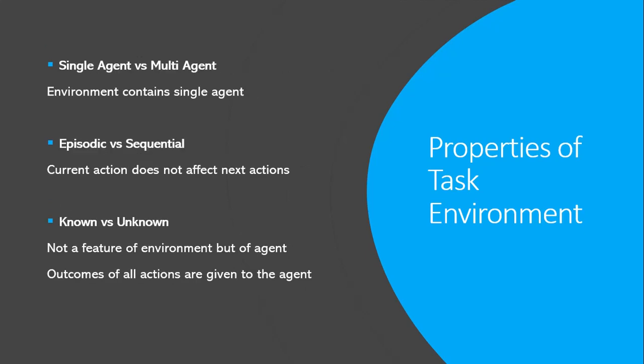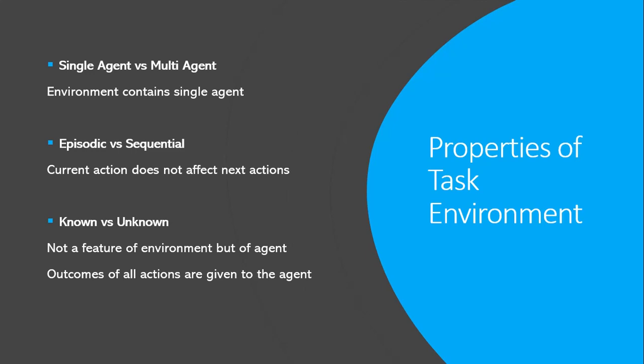Now the next one is single agent versus multi-agent environment. The environment in which only a single agent is performing is called a single agent environment, while if more than one agent is involved in the environment, then it is said to be a multi-agent environment. Again, crossword puzzle is an example of a single agent environment as only you are playing, while tic-tac-toe, chess, or car driving are performed in a multi-agent environment as more than one agent is involved.